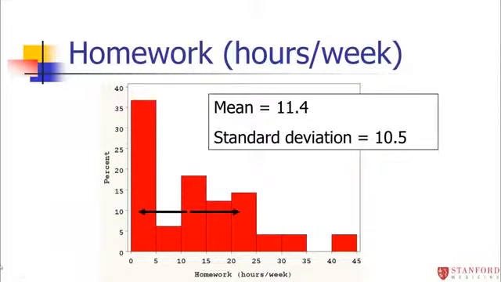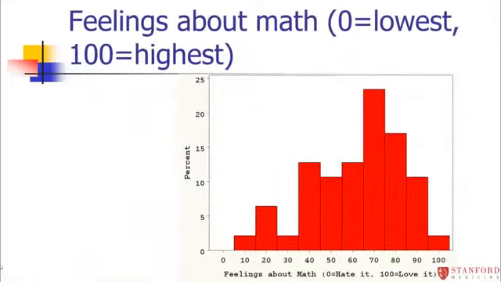So that means many students were doing down towards 0, and many students were doing 20 or more hours per week. So pretty wide, a pretty large variability here. Let's look at our feelings about math from my Stanford students. So again, pretty wide variability here.